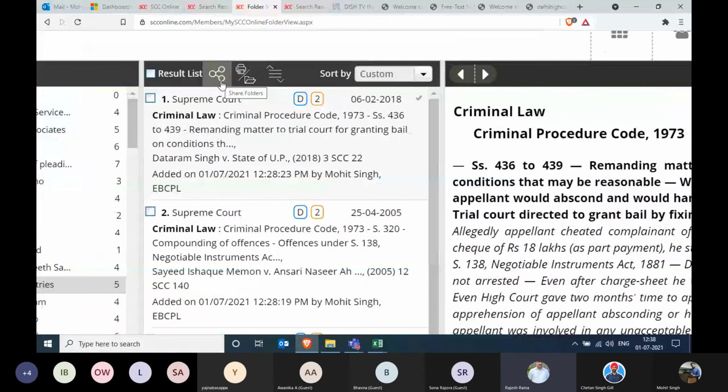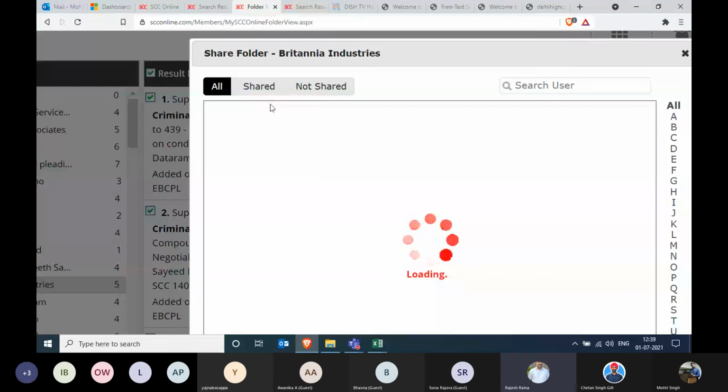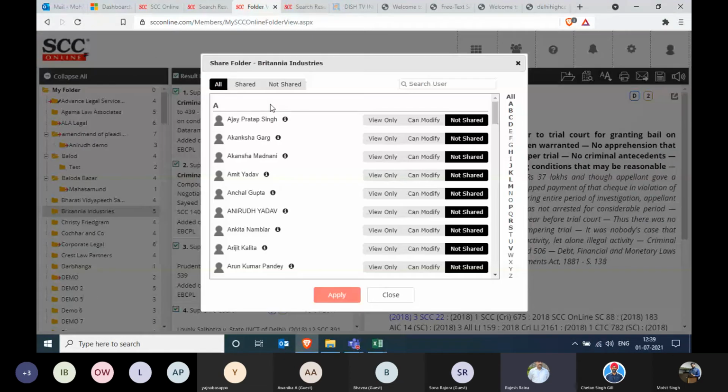If you click on that, so what all you have in your group will get the kind of shares you want to give, like view only, or you can modify it also, or not share it also. All these will be available to you.